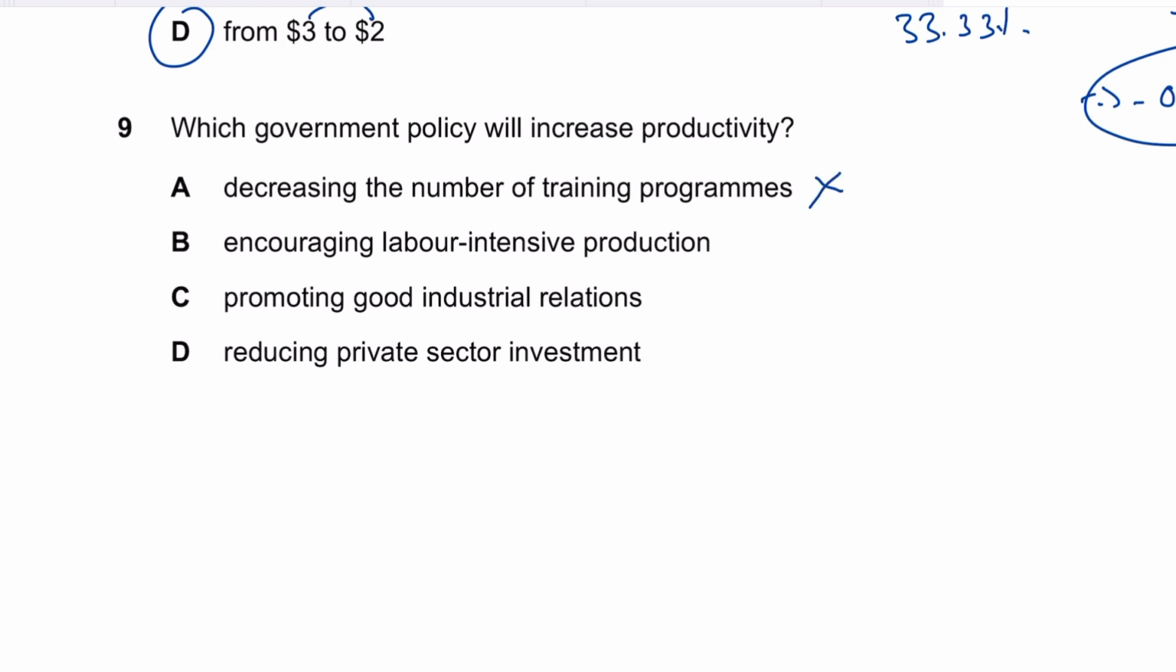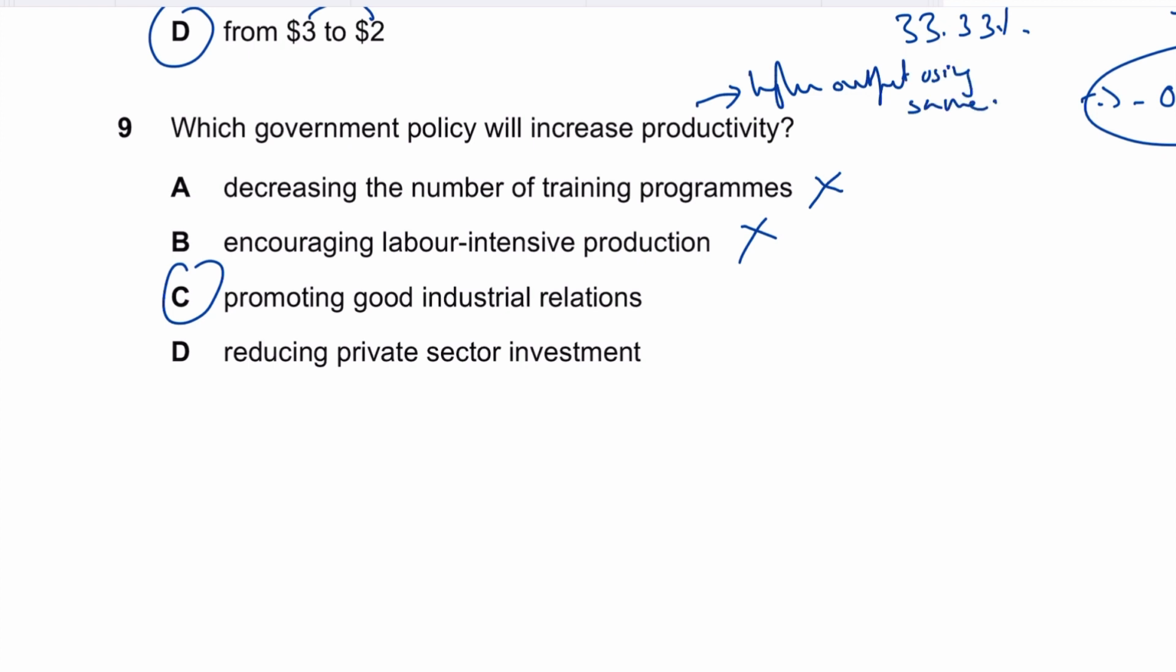Encouraging labor-intensive production, as we know that capital-intensive production increases productivity. It increases the productive efficiency of the economy. So this shouldn't be the answer as well. Promoting good industrial relations will definitely increase productivity because it will result in good labor motivation, which will make them more productive. As a result, they will produce a higher output using the same input. So if productivity is rising, it simply means that a higher output is produced using the same inputs.